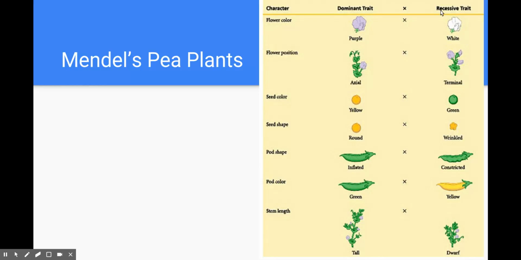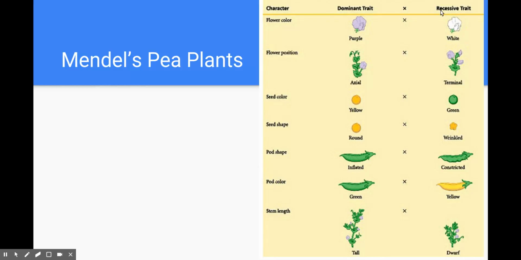But what Gregor did figure out when he was doing his studies is that he determined that there were pairs of traits that organisms had. He called these pairs of traits factors. We call them alleles now. But he determined that each organism inherited pairs of factors from their parents. Great understanding for having very little technology.